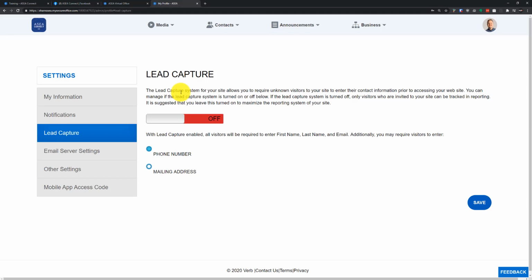If they are not a contact on your list, it will ask them to fill out their name and phone number if this feature is turned on. By default, this feature is turned off, so you won't have to worry about that too much. But if you want to start capturing some of these contacts kind of in the wild, for lack of a better word, you can turn this feature on and test it out with some friends or family just to see how it looks and feels and see if that's a feature you want to use. So a very, very cool way to start adding contacts organically as you start posting on different areas. So I really like that area.